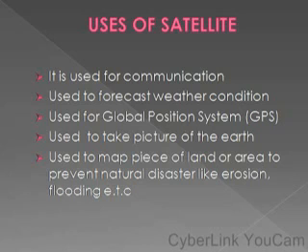And lastly, a satellite can also be used to map a piece of land or area to prevent natural disasters like erosion, flood, etc. Like a weather satellite. The weather satellite can be used for monitoring natural disasters like erosion and flooding.